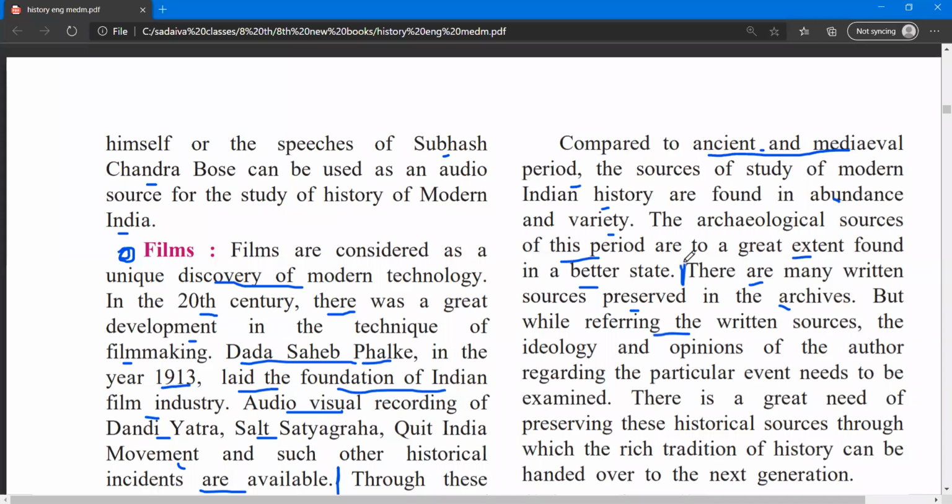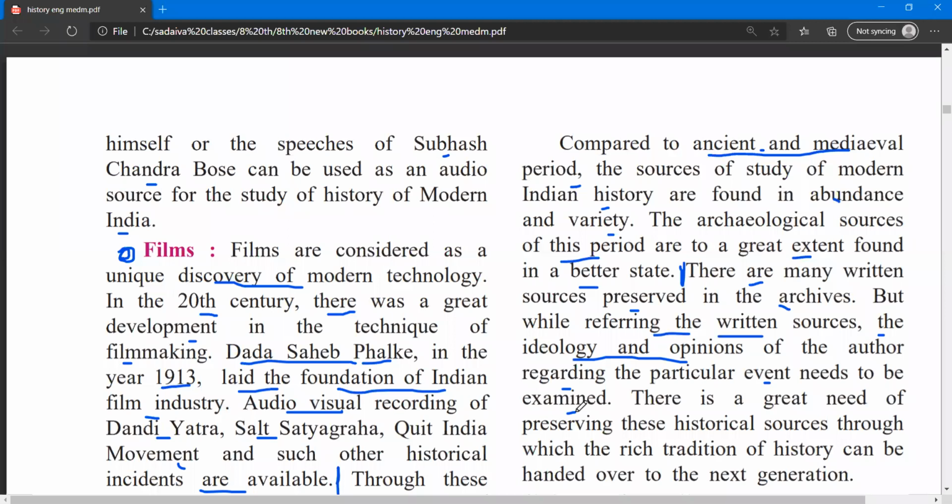If we go for written sources, whatever written sources we have, we have to consider the point of view of the person who wrote them. The ideology and opinion of the author regarding particular events needs to be examined. So see, if suppose I have a note about our history, you can directly take it as it is.